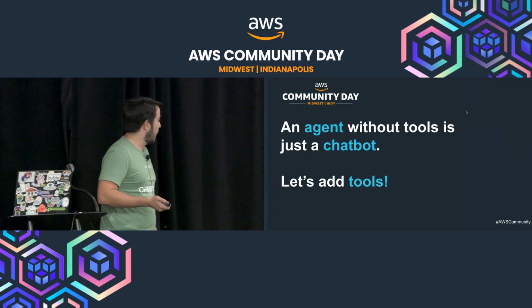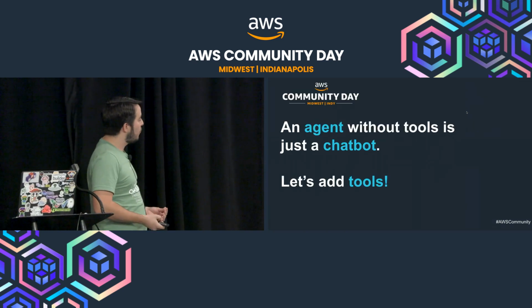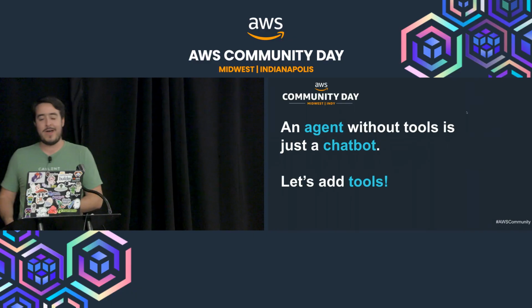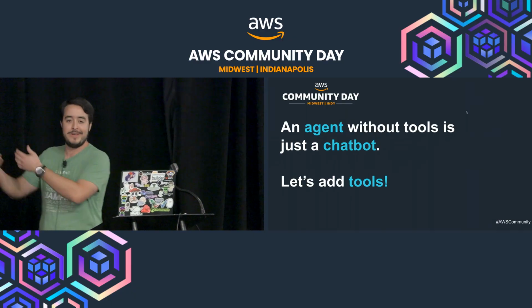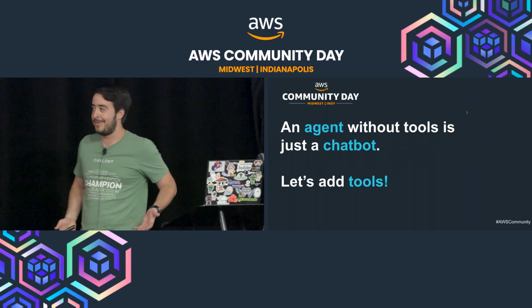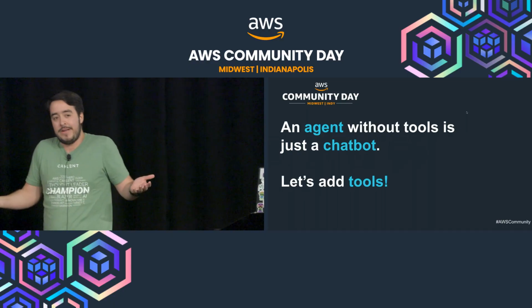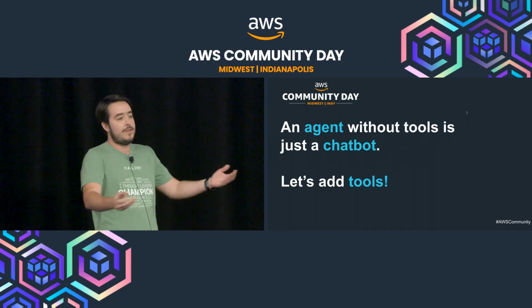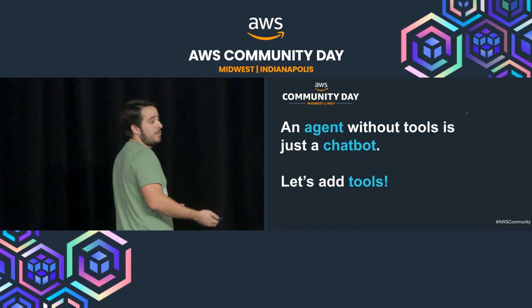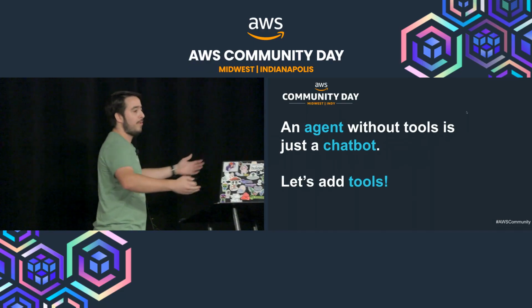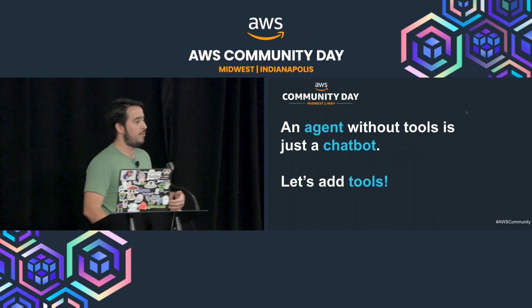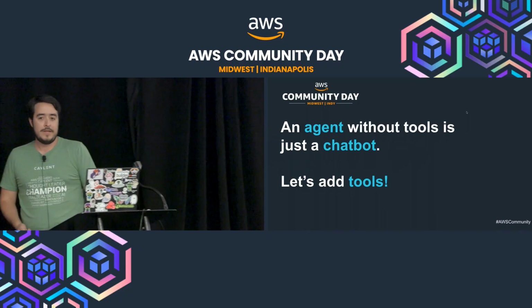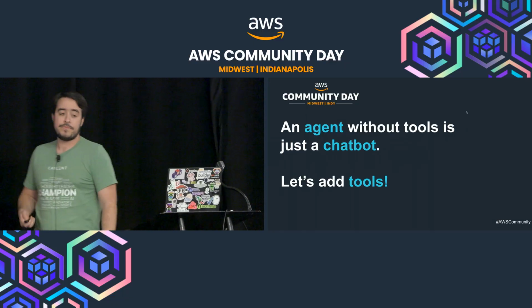And one thing is an agent without tools is just a chatbot. And I don't know, I can't remember who I was talking to about yesterday, but I did this, right? So it's just a chatbot. And you send a request, and based on the knowledge it currently has, it's what it's going to respond with. But with tools, you're giving it access to the world, or to do an action, or to do a web search, or to do something. So let's go ahead and add tools.